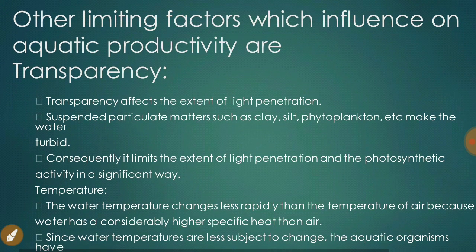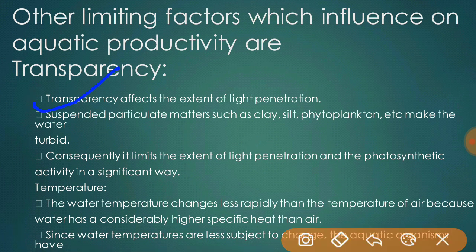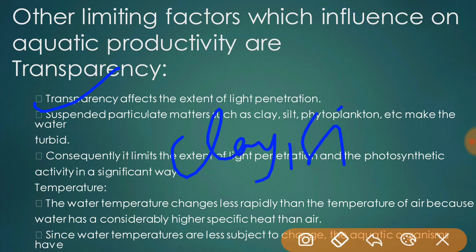The other factors are transparency. Transparency affects the extent of light penetration, meaning suspended particulate matter such as clay, silt, phytoplankton, etc., makes water opaque, and it limits the extent of light penetration, so photosynthetic activity is difficult to take place.